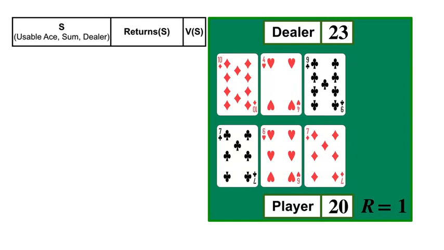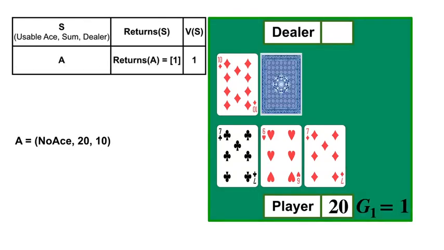Now let's look at the states starting from the end of the episode and working backwards. In the last non-terminal state, the card sum was 20 with no usable ace and the dealer had a visible 10. Let's call this state A. We add +1 to the list of returns for state A and set the value of state A equal to the average of the list.